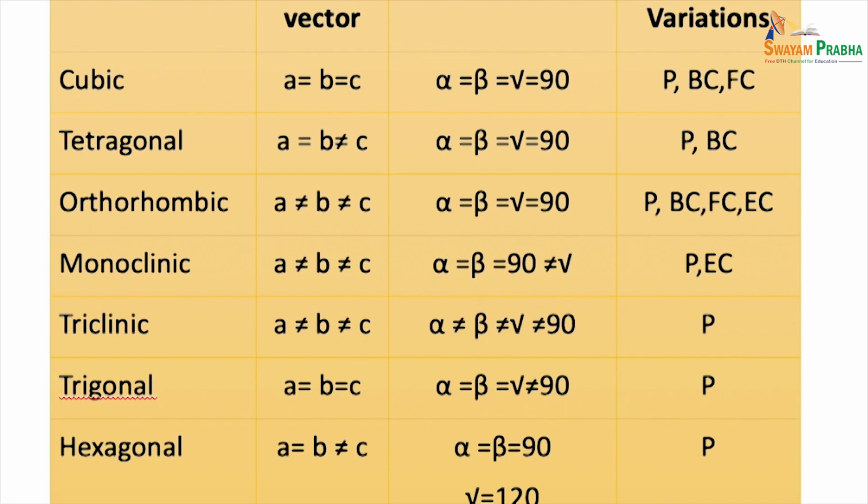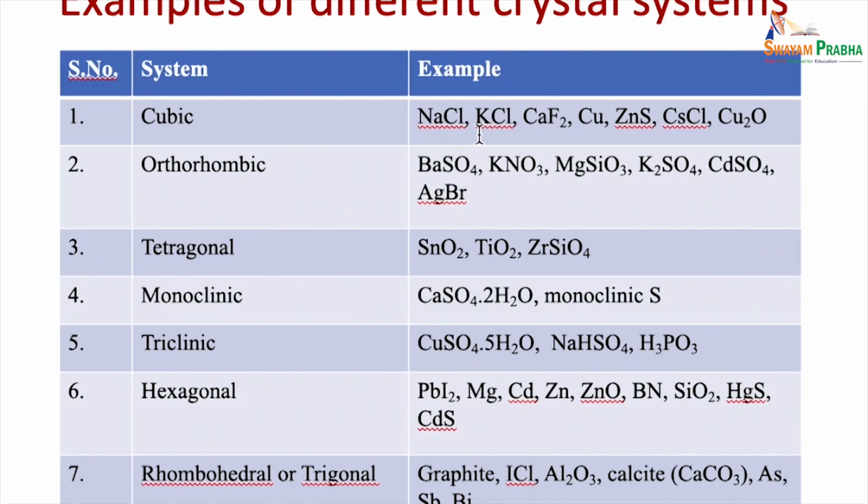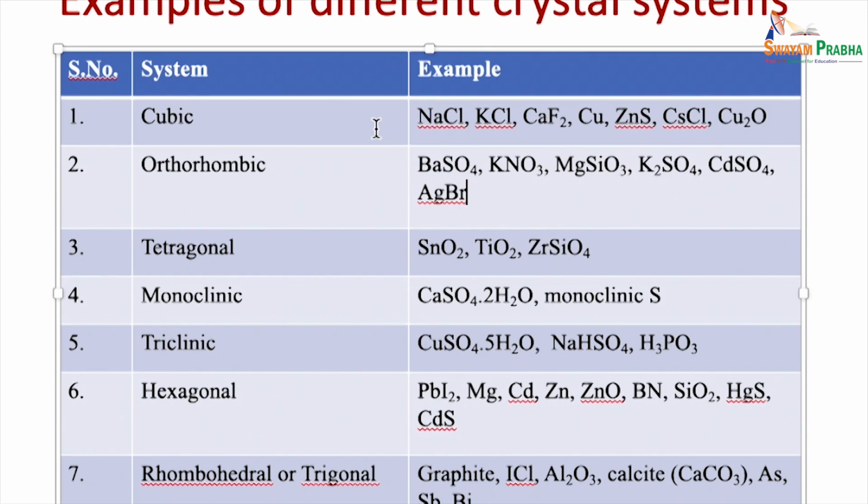Let's take a look at various examples of these crystal systems. For a cubic crystal system, you have NaCl, KCl, CaF2. For the orthorhombic, you have barium sulfate, potassium nitrate, MgSiO3, potassium sulfate, cadmium sulfate. Similarly, for tetragonal, you will have SnO2, TiO2, ZrSiO4.